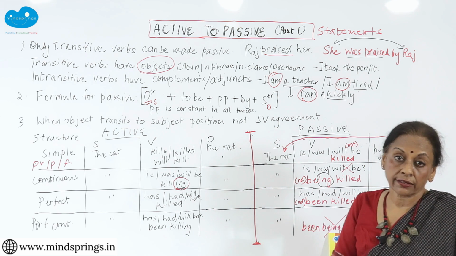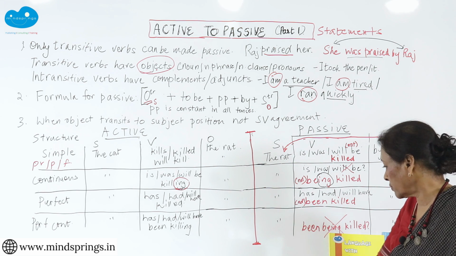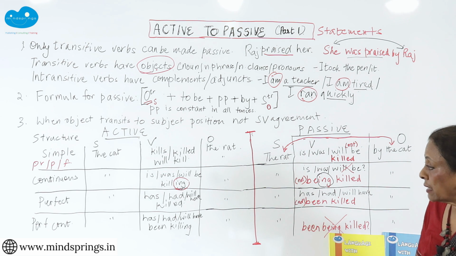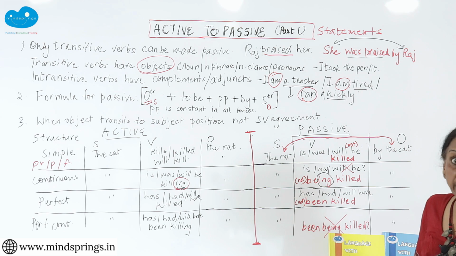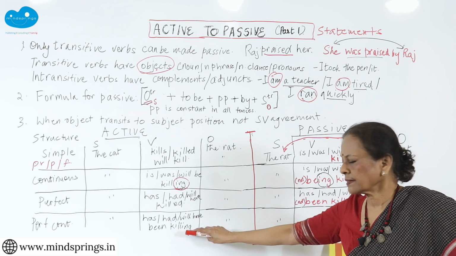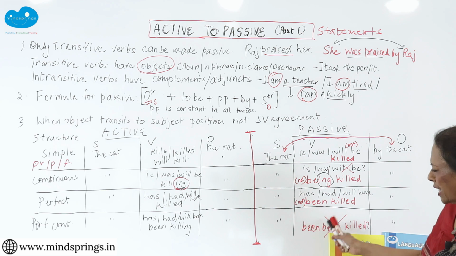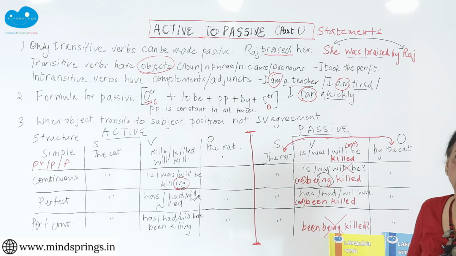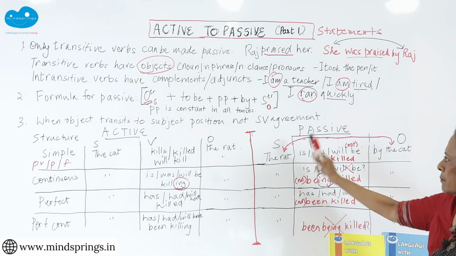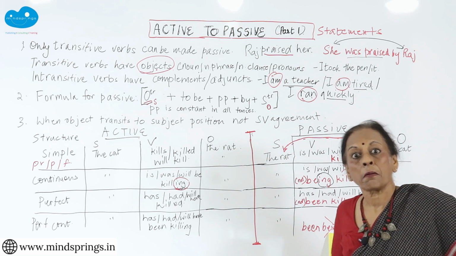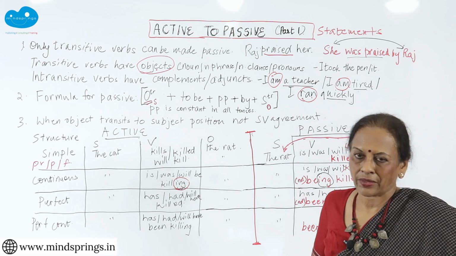Happily, perfect continuous tenses cannot be changed into the passive, because you will get something like the rat has been being killed. Nobody says the rat has been being killed. So these tenses you cannot change into the passive. So continuous tenses cannot be changed into the passive except present continuous and past continuous.